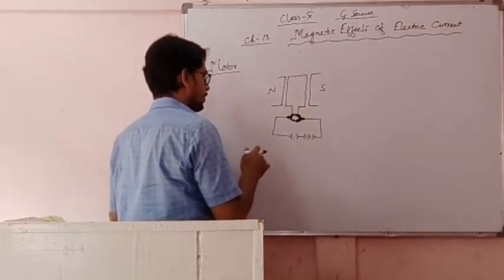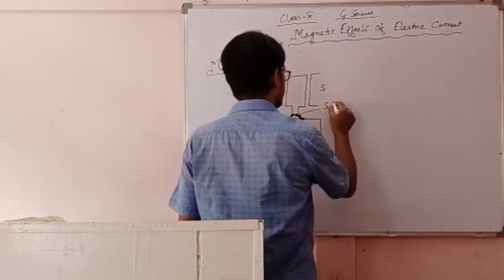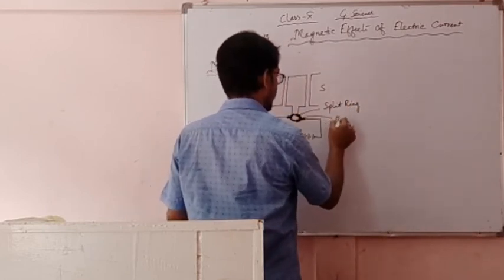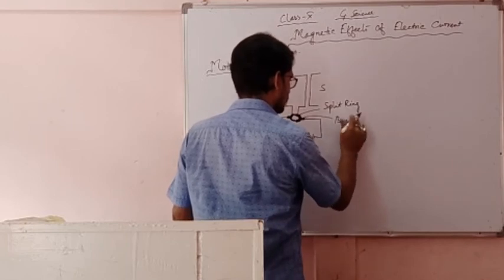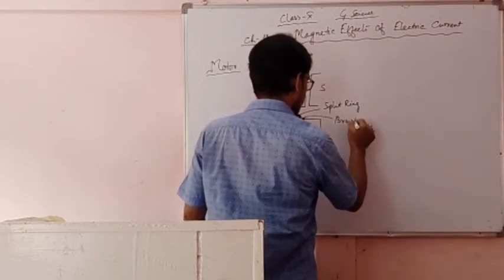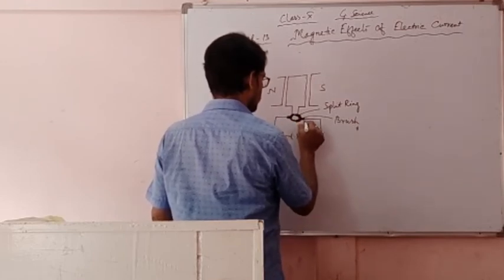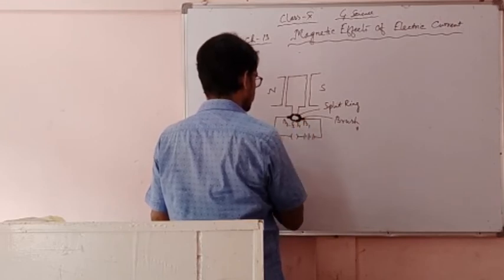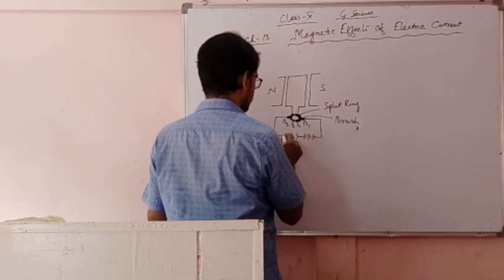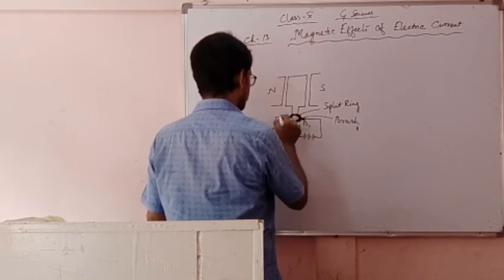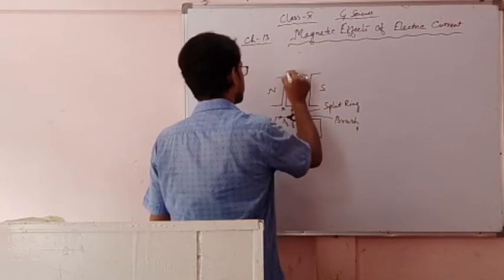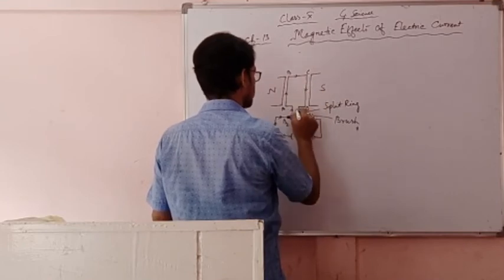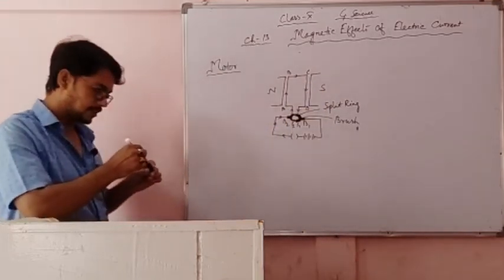This is the schematic diagram of the motor. This one is the split ring. This one is the brush. This one, suppose B1, B2, S1, S2. When the key is on, current is moving in this direction. There, suppose A, B, C, D. This is the schematic diagram of the motor.